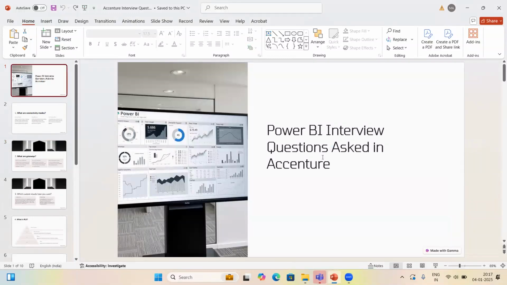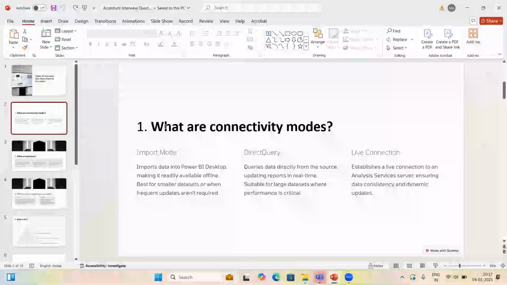Okay, so today we are discussing the Power BI interview questions which are asked in Accenture. The first question is, what are connectivity modes? There are three connectivity modes available: import mode, direct query, and live connection.